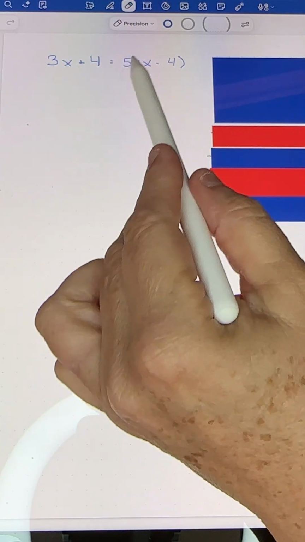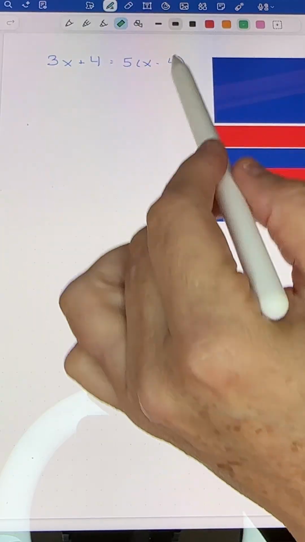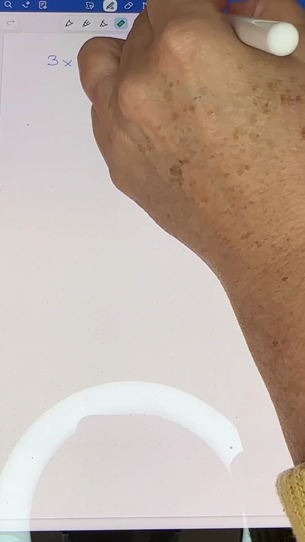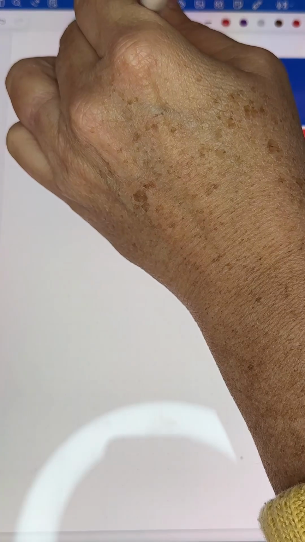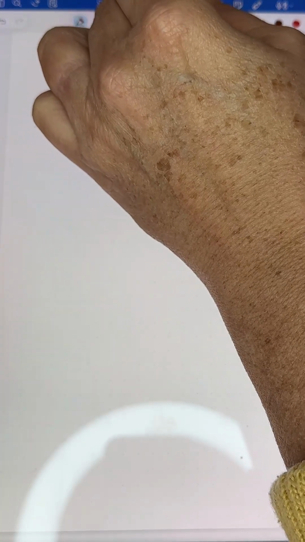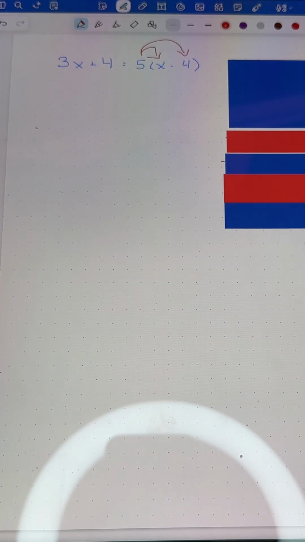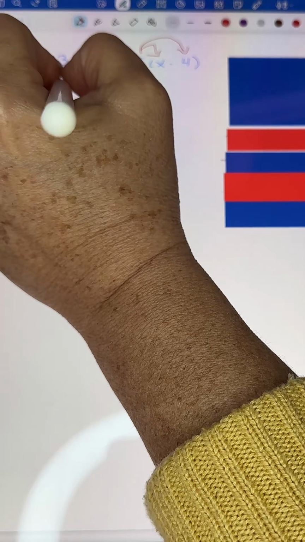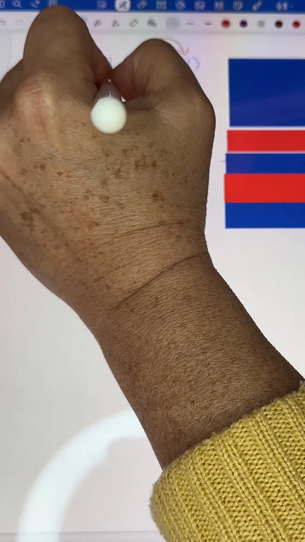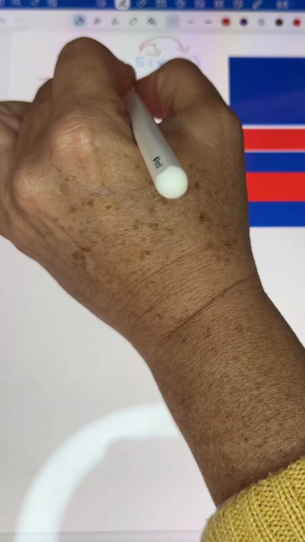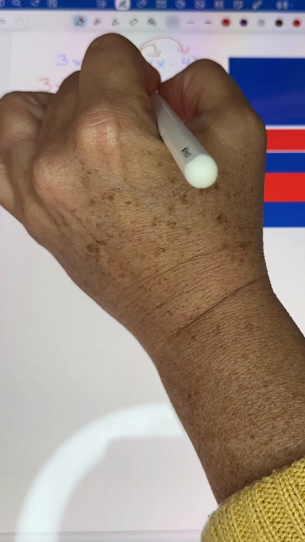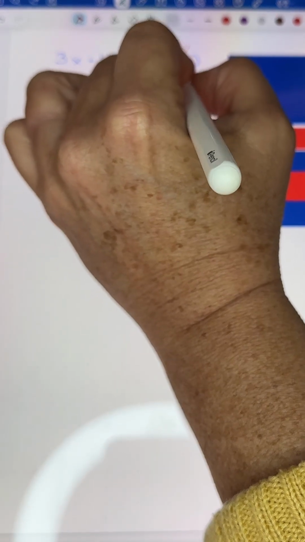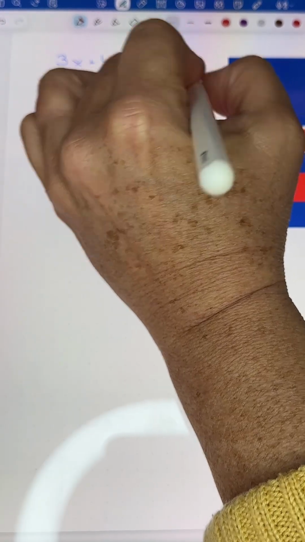And first step has got to get rid of these parentheses, okay? And we're going to do that by distributing, just taking that 5 or whatever number's on the outside of that parentheses and just multiplying it by whatever is on the inside of the parentheses. So we're going to bring the 3x plus 4 down, and then we're basically going to say 5 times x plus 5 times negative 4.